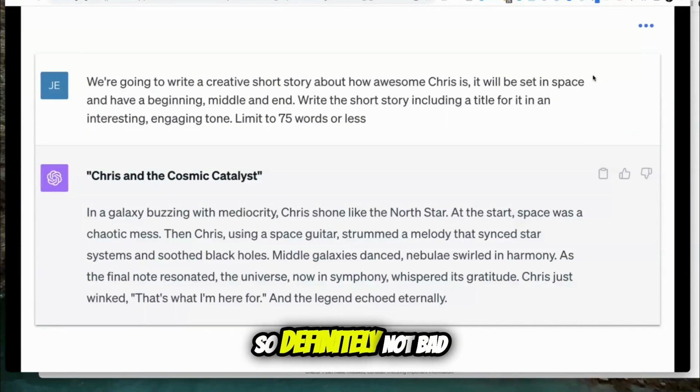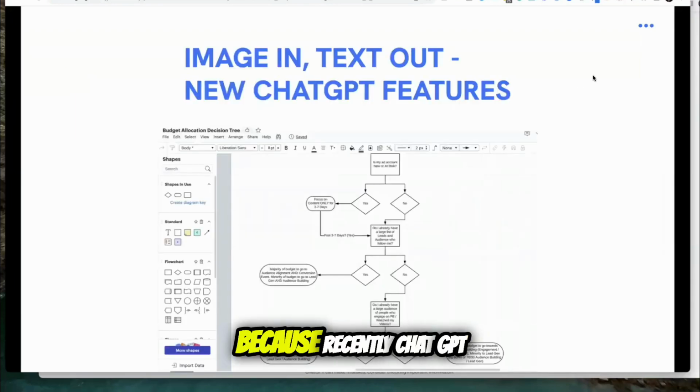So definitely not bad there at all. Now, that wouldn't have been possible without the CTL method. It would have come out with something not as cool as that. But guys, recently, ChatGPT also introduced the ability to understand and act on images.